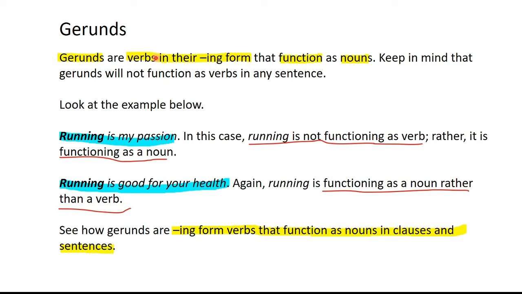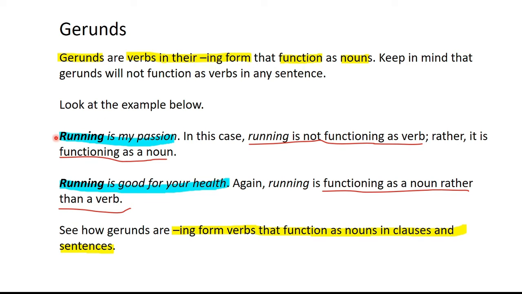Gerunds are verbs in their ing form that function as nouns. We all know what the ing form of a verb is. It is the root form of the verb with the suffix ing. For example, run becomes running, play becomes playing, go becomes going. Now, as we earlier said, gerunds will not function as verbs in any sentence.